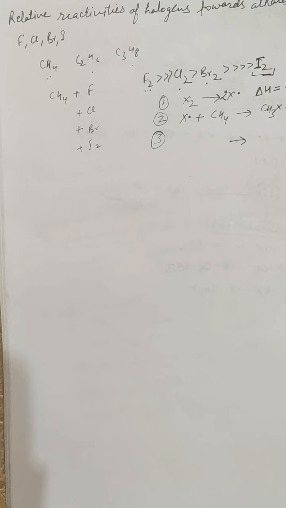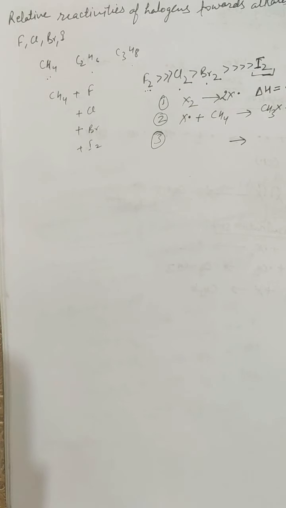But chlorine, with the largest activation energy, that is 242.5 kilojoule per mole, should dissociate most slowly, while iodine with the smallest activation energy of 151 kilojoule per mole should dissociate most rapidly. But this does not agree with the observed order of reactivity, meaning thereby that this step cannot be the rate determining step in the halogenation of methane.